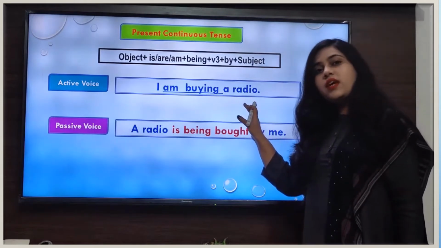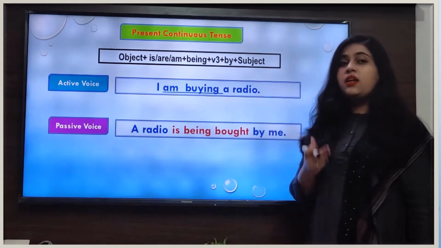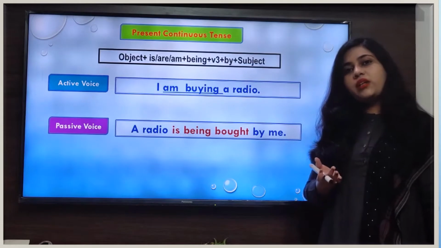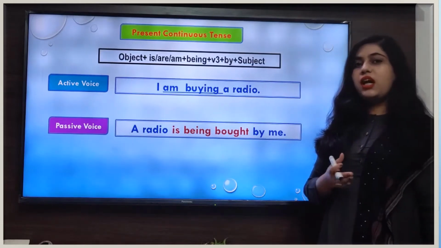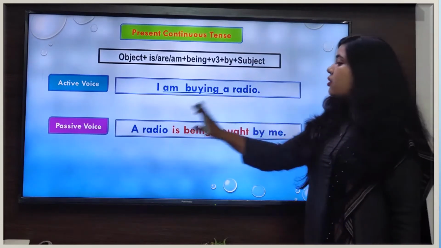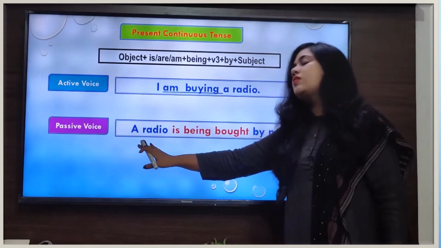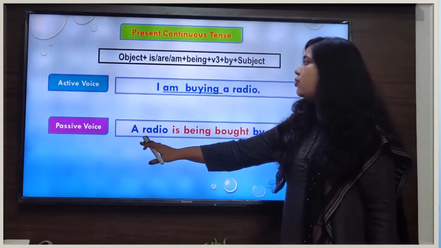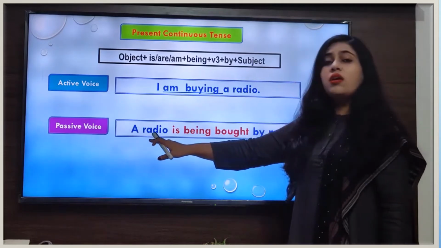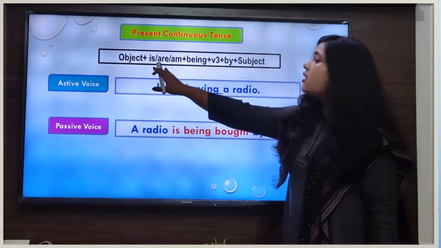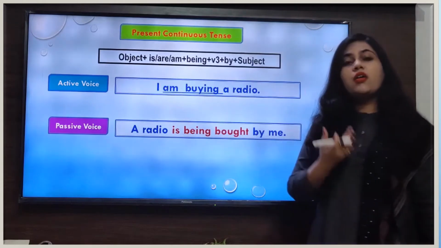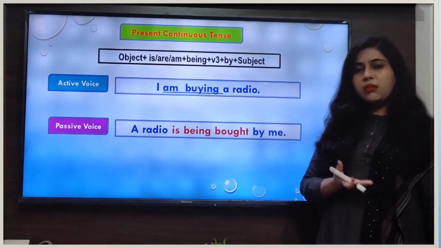As we have already learned, when we change the sentence from active voice to passive voice, the object takes the place of the subject. That's why we have written a radio first. After that what will we do? We will write the auxiliary verb, either is or are or am, according to the number or person of the subject.